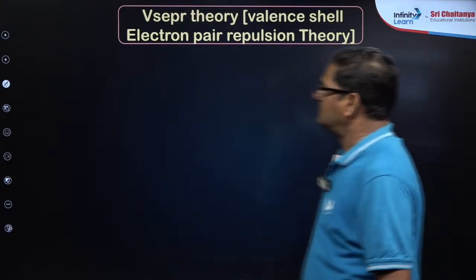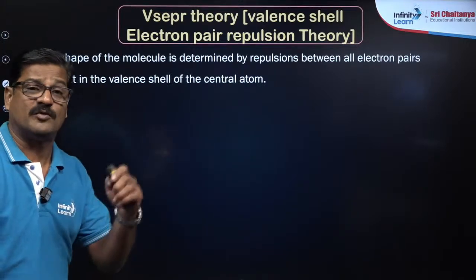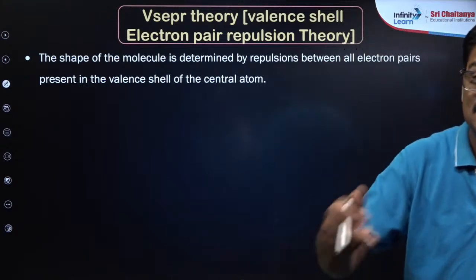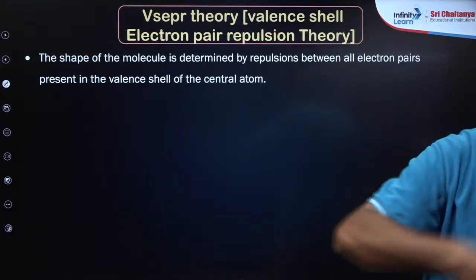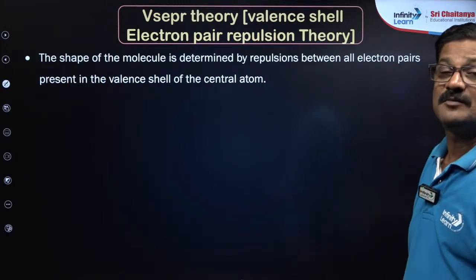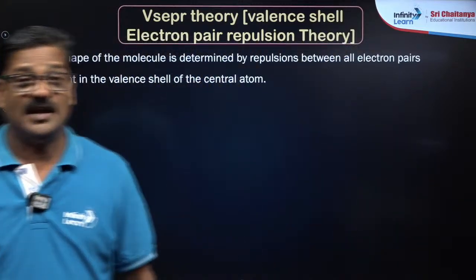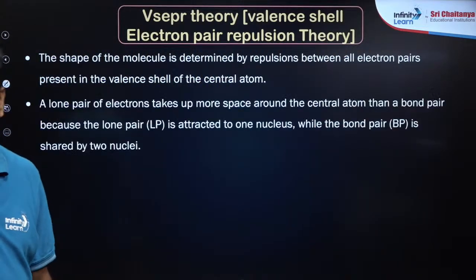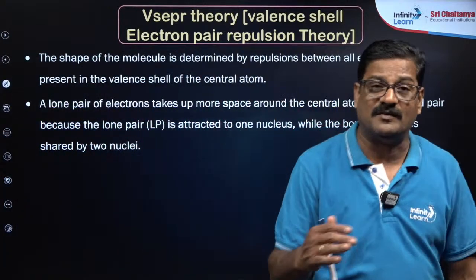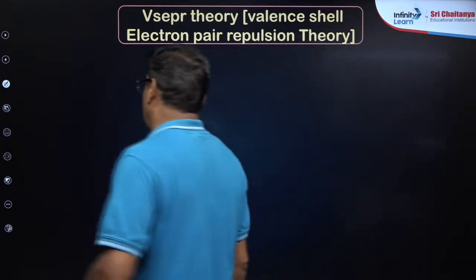Yes, very good. Let's talk about the main course. The shape of the molecule is decided by the repulsions among the electron pairs. Which electron pairs? The electron pairs in the valence shell of the central atom. These pairs are of two types: bond pairs and lone pairs. A lone pair of electrons is a pair of electrons that does not participate in bonding, whereas a bond pair is the electrons that participate in the bonding.